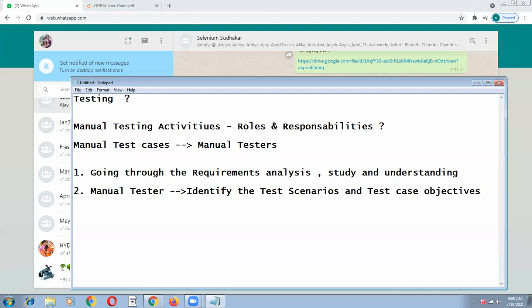In today's class, we are going to understand what is a test scenario, what is a test case, and how to write a test case. So what are the points we are going to learn? What is a test scenario, and what is a test case?